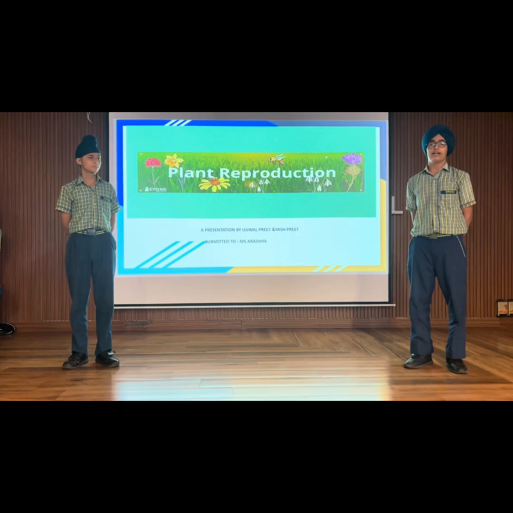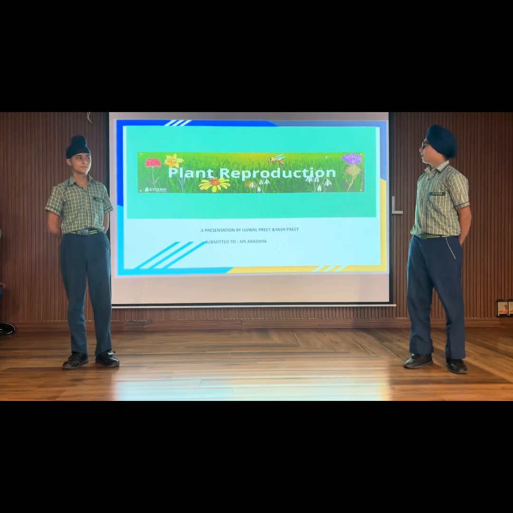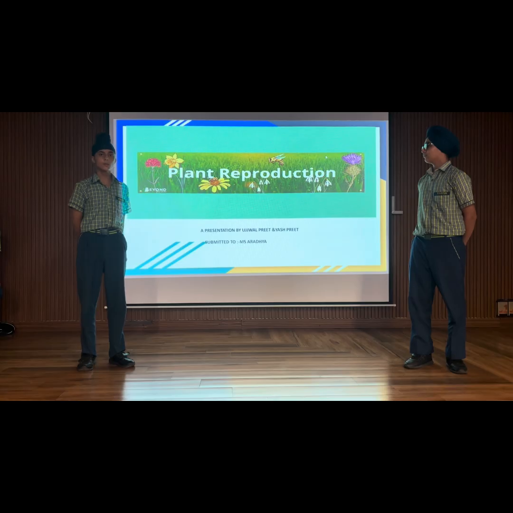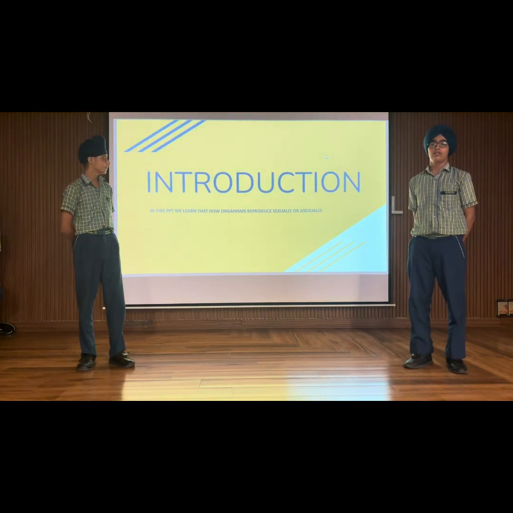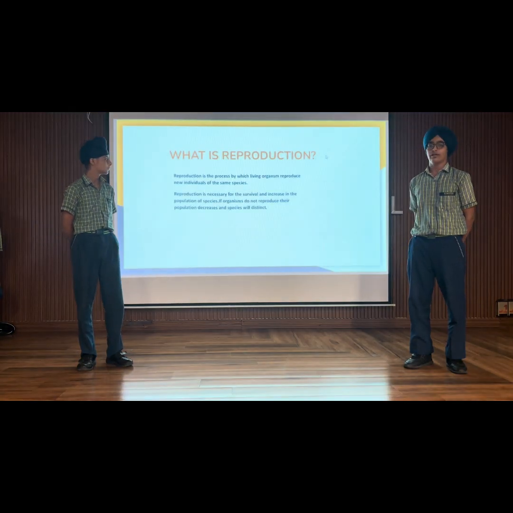Delightful morning to one and all present here. Today, me and my friend will tell you about plant reproduction. Plant reproduction is of two types: asexual reproduction and sexual reproduction. In asexual reproduction, only a single parent is involved, but in sexual reproduction, two parents are involved.